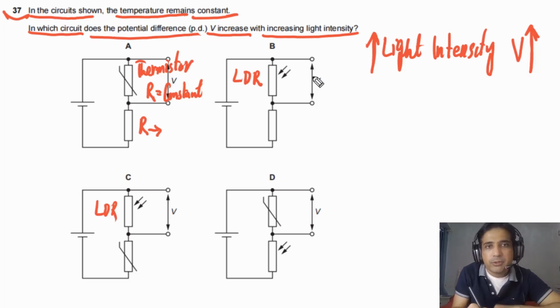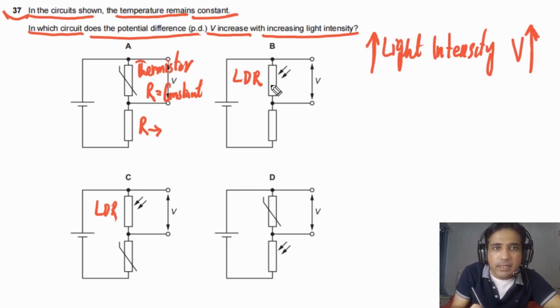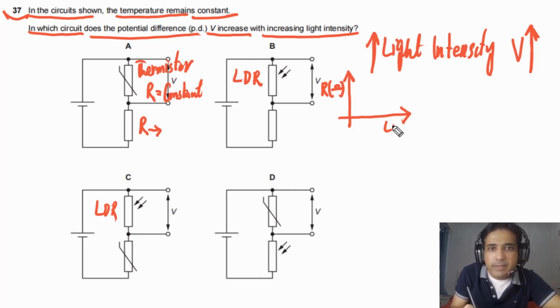Now if you look at option B, in this case, when light intensity increases, the resistance of the LDR decreases. The resistance of the LDR decreases when light intensity increases. So we can simply sketch, let's say we have resistance for the LDR, and here we have light intensity, so you can understand better what is the shape of the graph. If we sketch a graph between resistance and light intensity for the LDR, you will see the shape of the graph is like this.